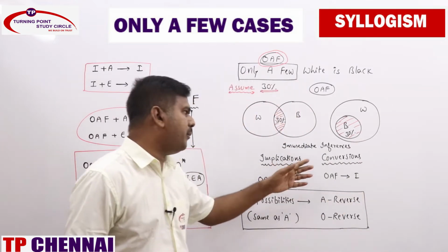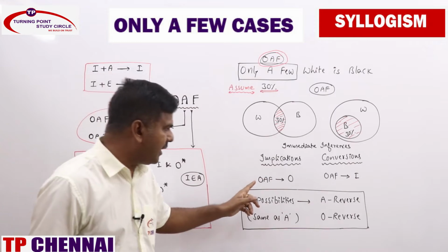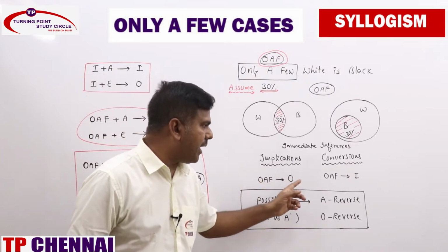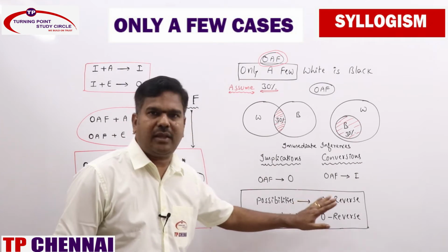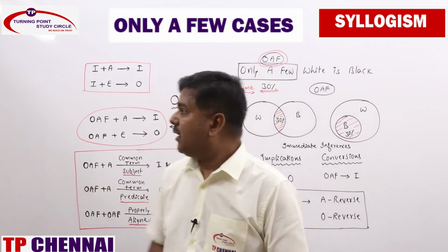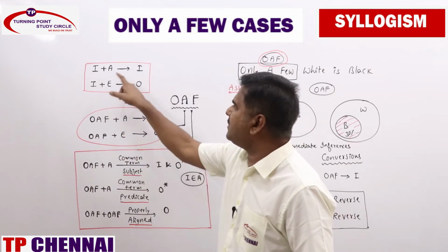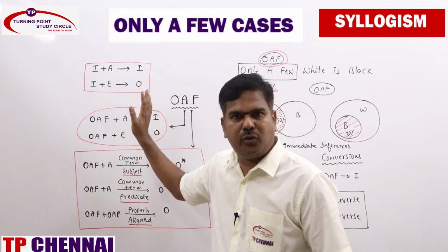Already we discussed immediate inferences for only a few cases. Only a few is directly implied by O and can also be converted into an I statement. For possibility cases, A reverse and O reverse. Now only a few cases are there: I plus A is I, I plus E is O. That we do know.